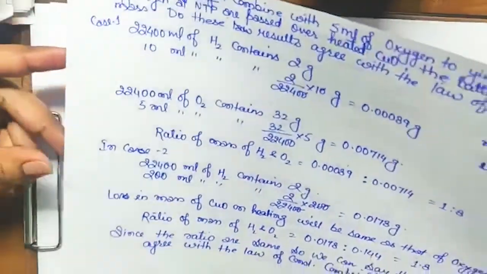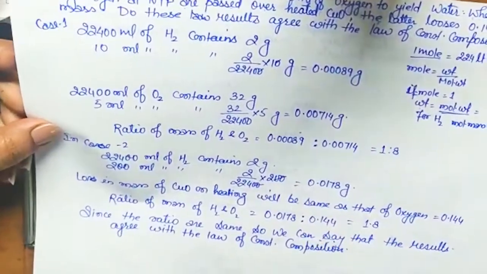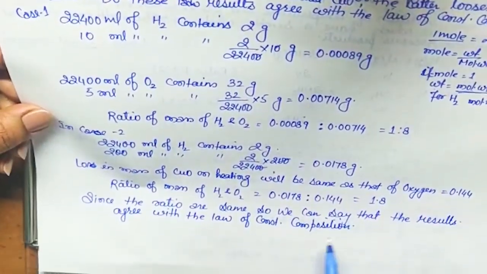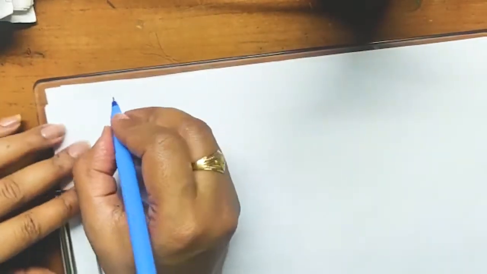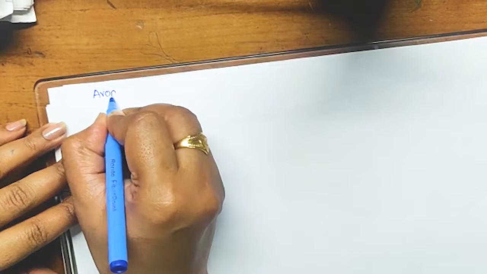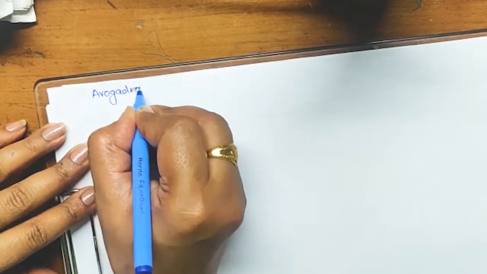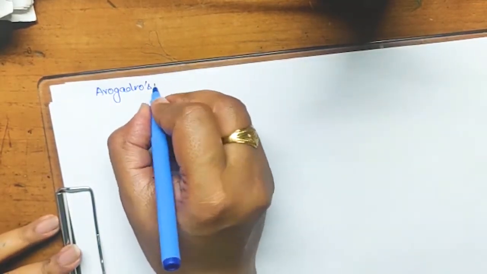So this was the Gay-Lussac law explained, and we have solved the numerical, law of constant composition only. So next law is Avogadro hypothesis. That's what we are going to start. Avogadro's hypothesis. We all are very familiar with this number, Avogadro's number, since we have done it in class 9th.